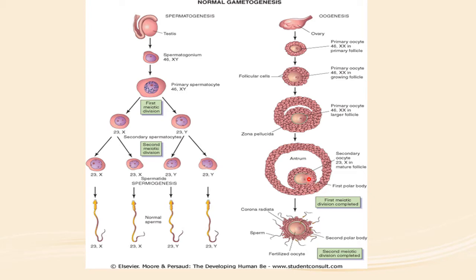Then it will be held in this first meiotic division until the process of fertilization. Then the second meiotic division is completed and a second polar body is formed from the secondary oocyte. So it remains in the first meiotic division until ovulation and fertilization take place. So in this, we'll discuss first the spermatogenesis in detail.